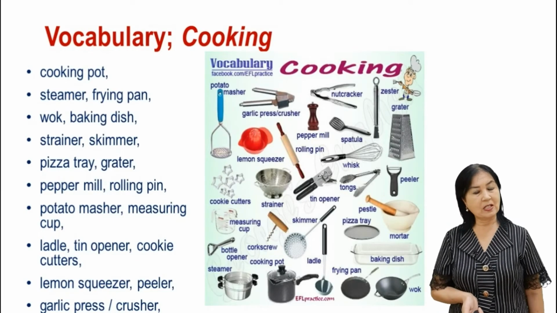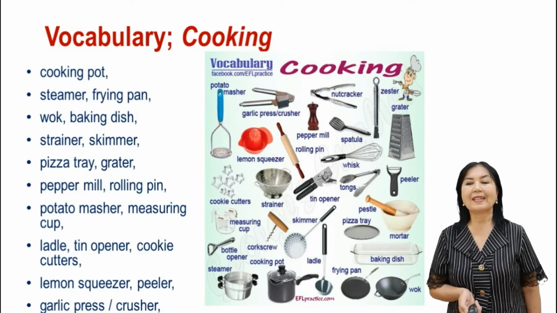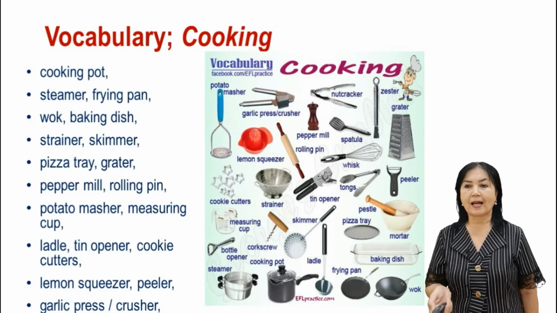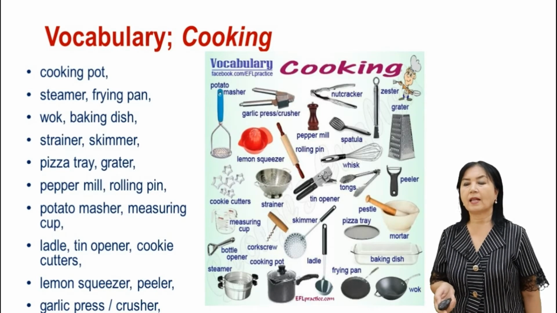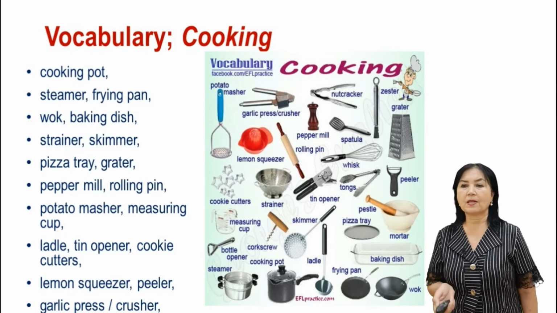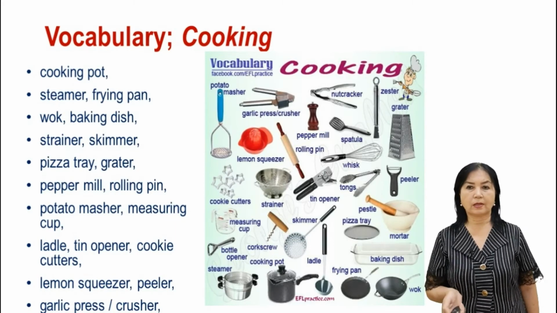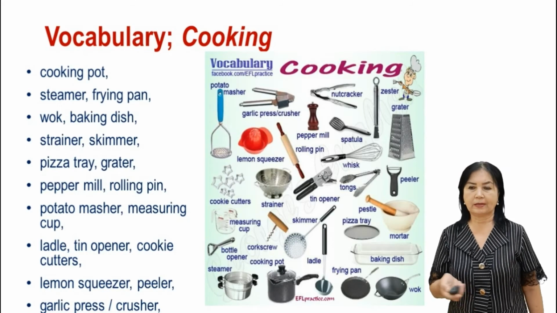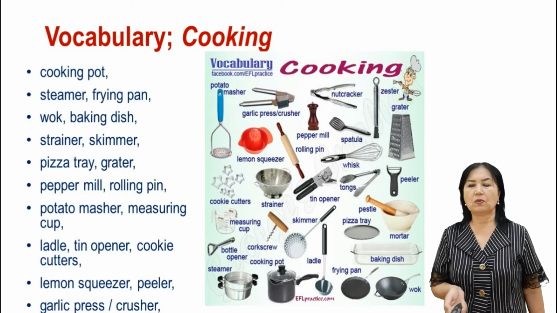Now let's turn the topic to cooking, guys. Here is the vocabulary we need in a kitchen while cooking. We need these kinds of tools. Here, within the picture, you can see them, and you may copy this vocabulary into your copybook. Okay, cooking pot, baking dish. What do we do with a cooking pot? Using a cooking pot, we boil eggs or sausages or make a soup.